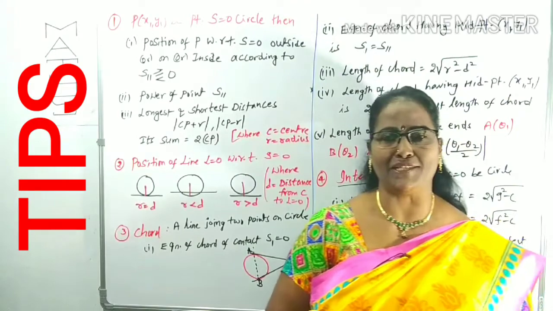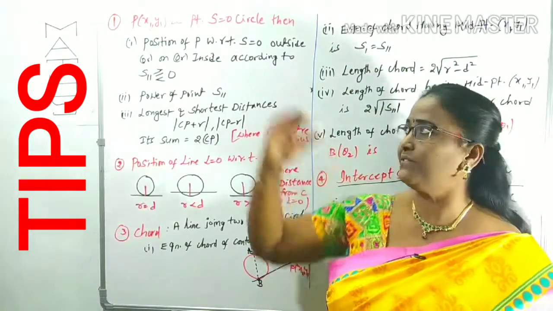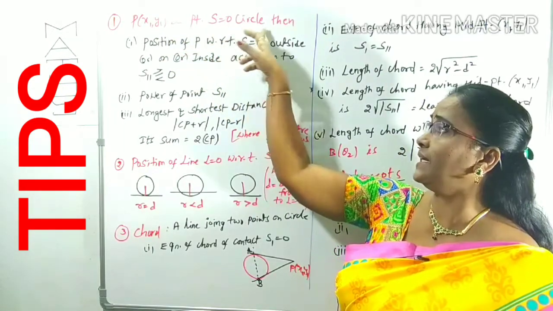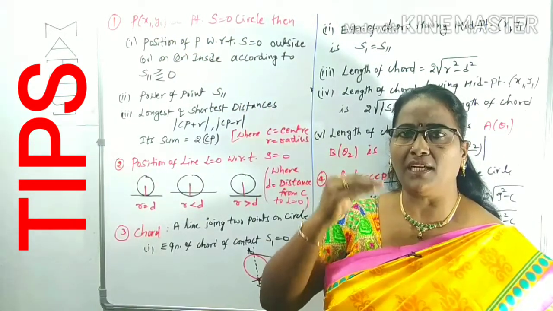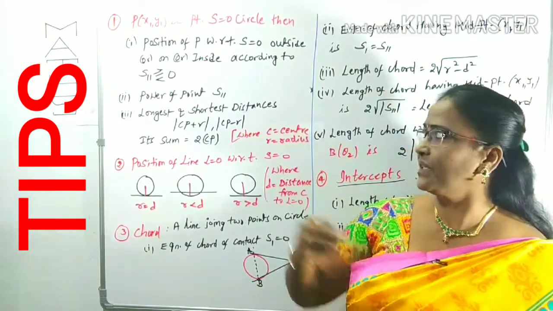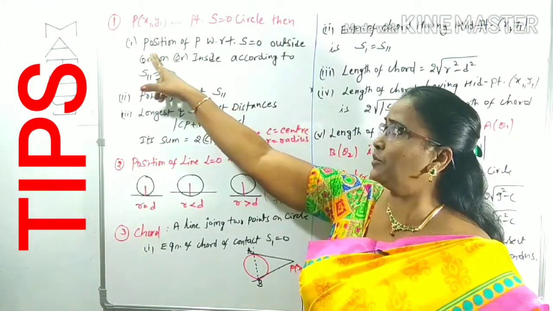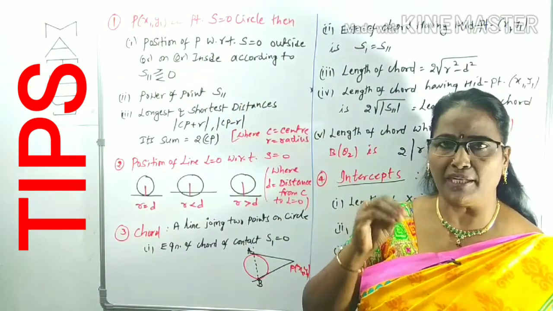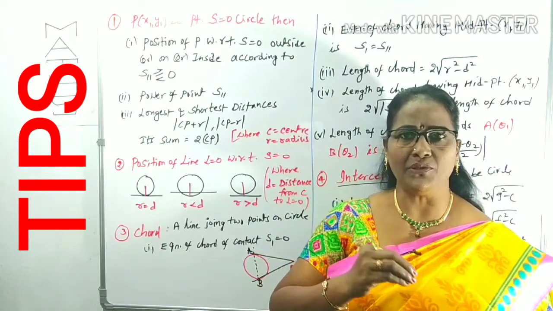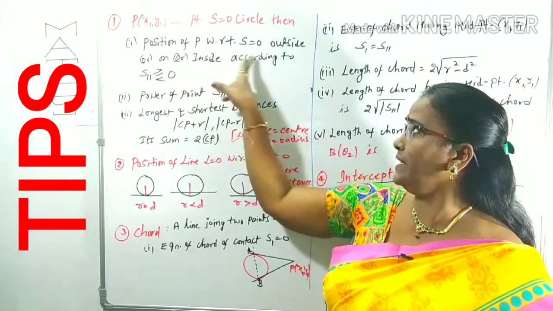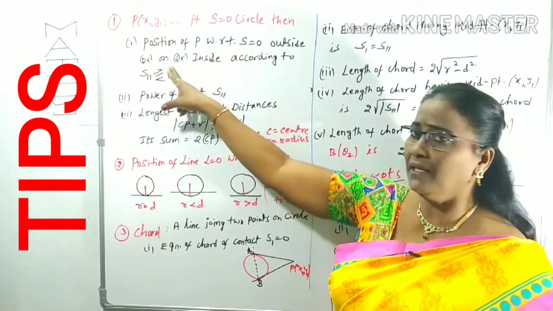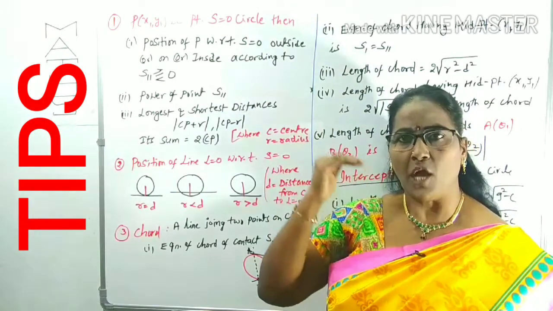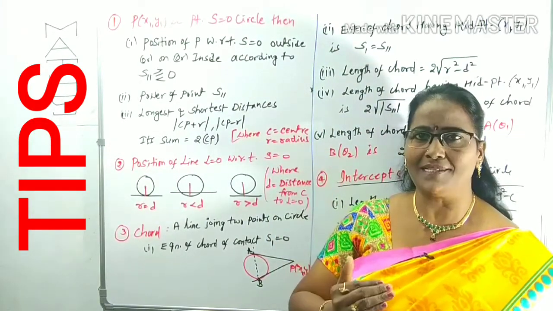Already I said to you what the notations are. Now we can come to the first tip. If P(x1, y1) is the point and S = 0 is the circle, then what are the tips related to the point? First of all you can observe the position of the point with respect to the circle S = 0. The position of the point is where it is with respect to the circle, that is, maybe outside, on, or inside the circle according to the condition.